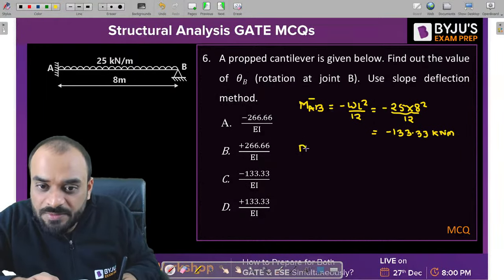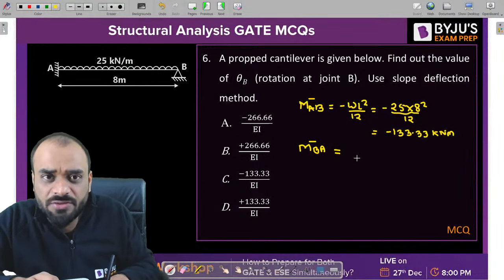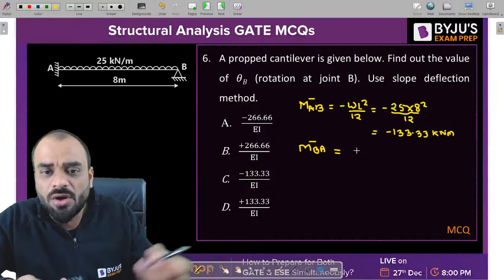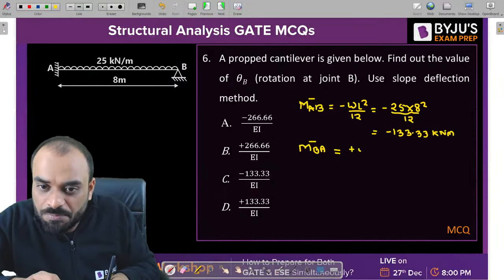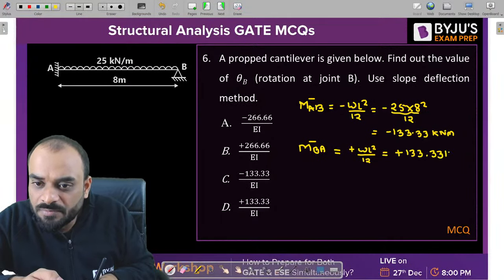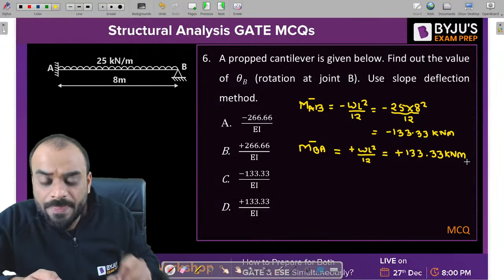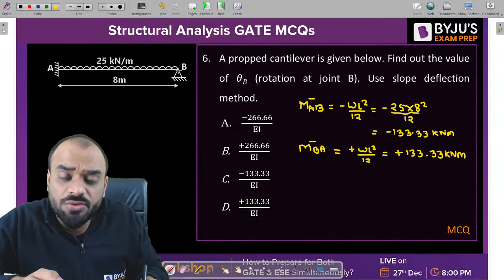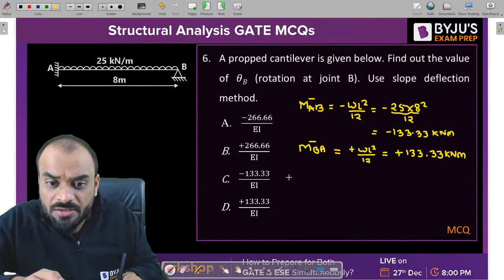Clear? Now similarly we will have the MBA bar value also, but that value should be positive. Why is it positive? Because it is clockwise in nature. So plus WL square divided by 12. This value will be the same, but with the opposite sign, kilonewton meter.